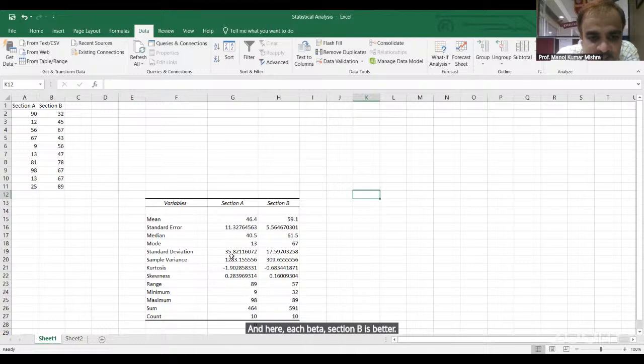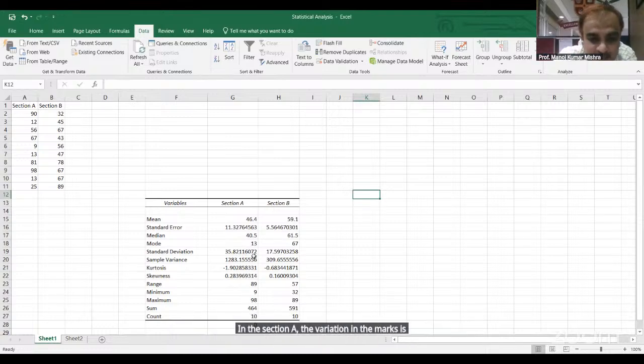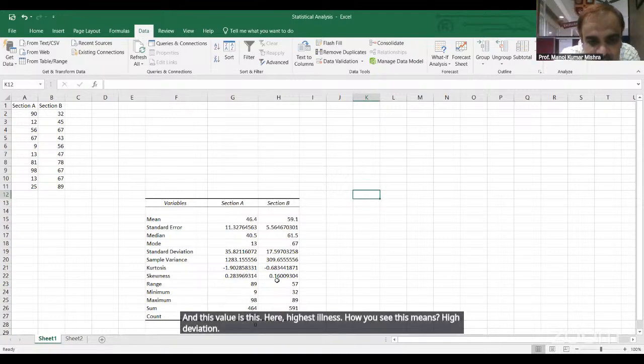The standard deviation in section A is high, in section B is low. Means in section A the variation in marks is very high, in section B the variation of marks is low. So B is better. Sample variance is standard deviation square, and kurtosis is negative, this is also negative. Skewness is 0.28, positive, this is also positive. High skewness means high deviation, low skewness means low deviation.